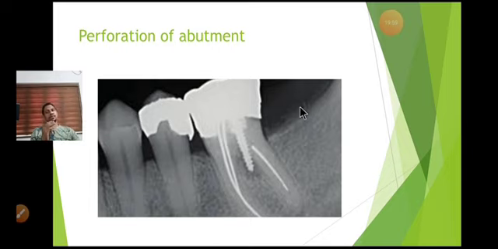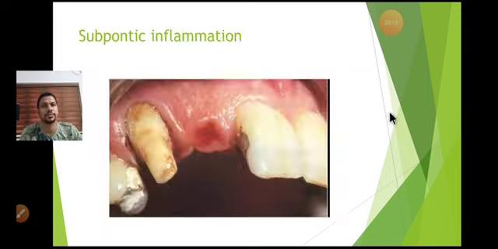So in that case you can do the treatment like post removal, and if it is possible to treat with MTA, it is better. If not, you can ask the patient to go for a hemisection, or you can give a crown with the help of that remaining root structure as well as the remaining neighboring tooth. Then another common failure which I have experienced in my career is subpontic inflammation.